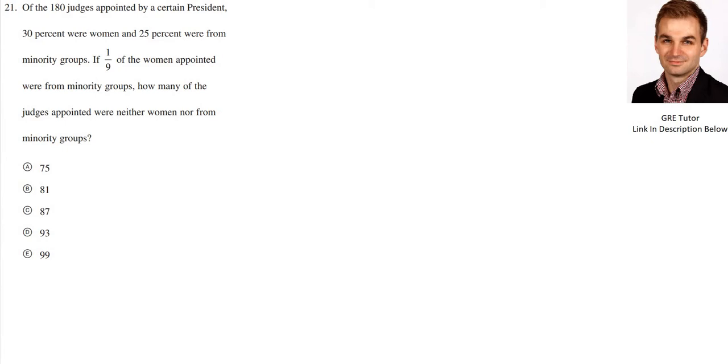So it says, of the 180 judges appointed by a certain president, 30% were women, 25% were from minorities. That's our information. Now they're also telling us that 1/9 of the women, so 1/9 of the 30%, were both women and from a minority group. So how many of the judges were neither women nor from a minority group?